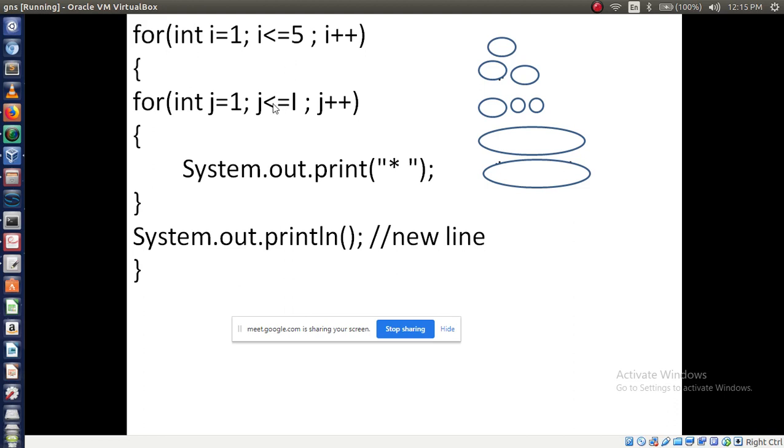What is the next line? I am using one more for loop. Initialization of j equal to 1. So j value is 1, less than or equal to, this one is the i value, not 1. Please remember this one is the i value. So 1 less than or equal to 1. Condition is what? True. All of you write this, then you can easily trace, because here I am not able to write this on this slide. So 1 less than or equal to 1, condition is true. Now execute the next line.